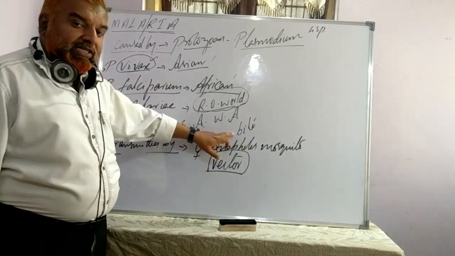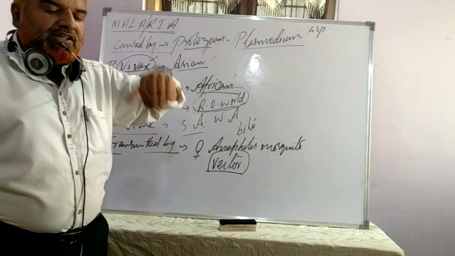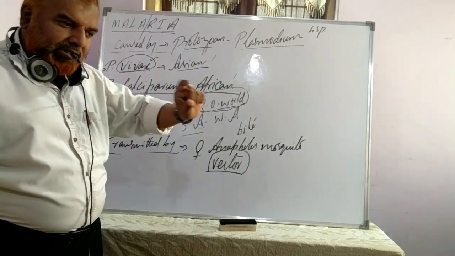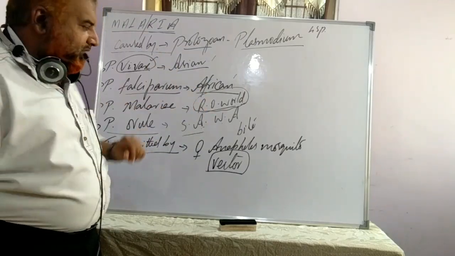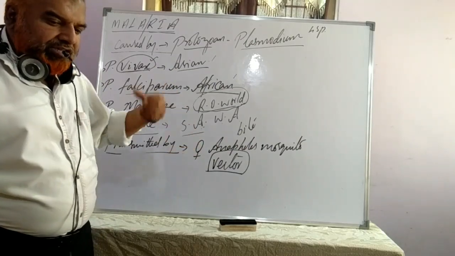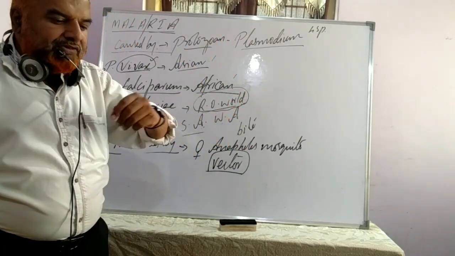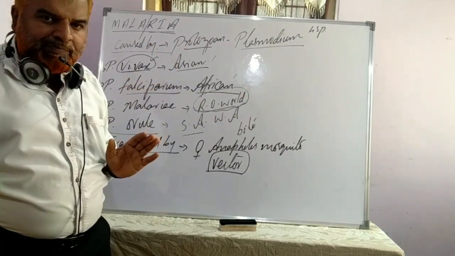If the female Anopheles mosquito bites and this parasite is present in it, then only the disease is transmitted, and that too in the sporozoite state. We will talk about that in the life cycle. If a normal female Anopheles mosquito bites and the Plasmodium is not in it, there is no chance of transmission of the disease.